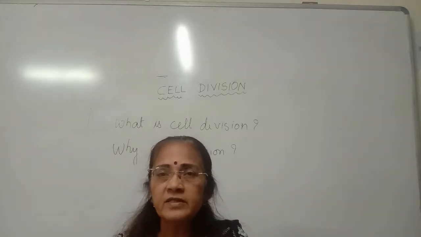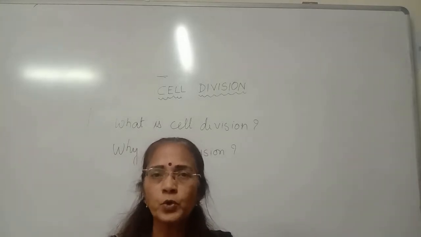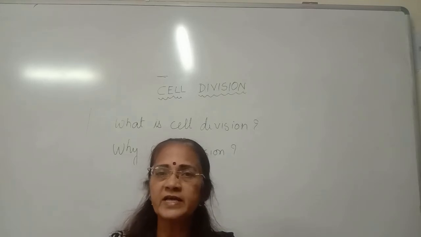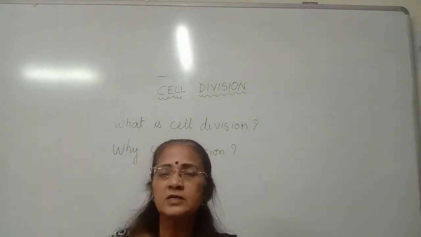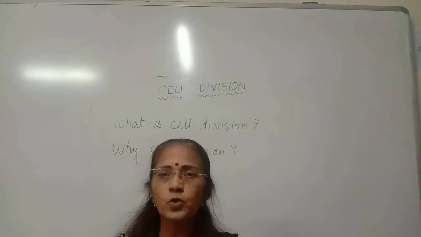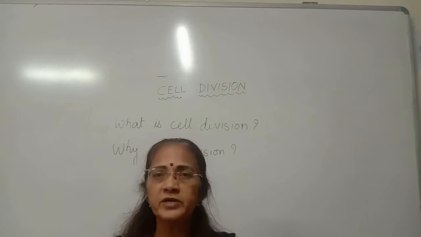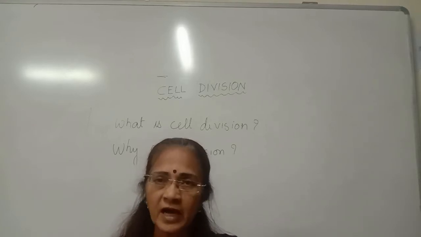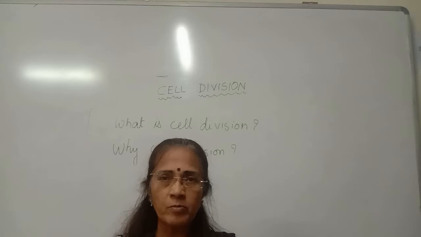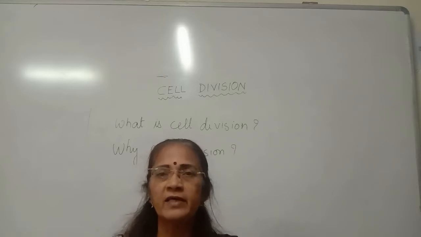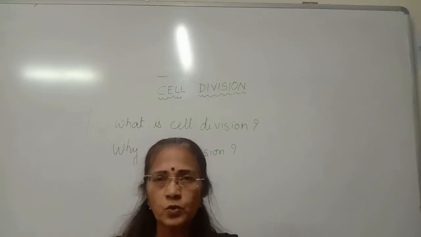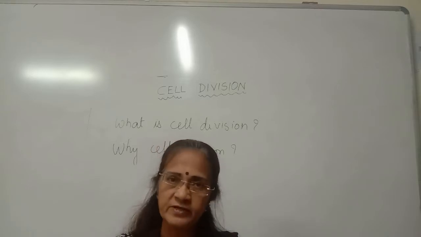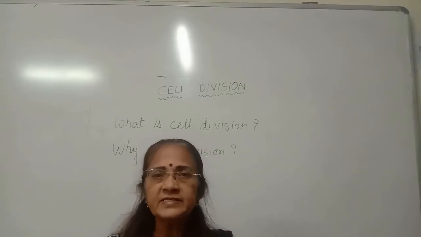Our body grows, and for growing, the number of cells has to come together, then only the size is going to increase. So new and new cells have to be added so that the growth of the body takes place. From where does this cell come? We do not have a factory in our body that goes on producing cells. So for this there is a process of cell division, that is, the pre-existing cell divides into two and both the cells grow back to their maturity size.